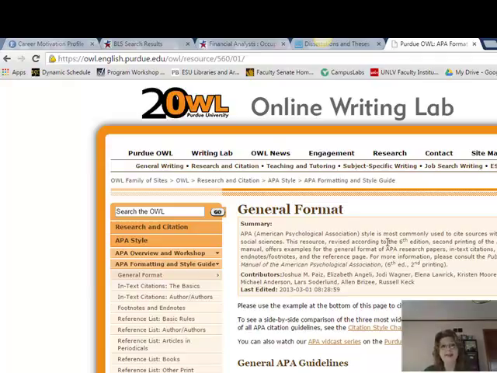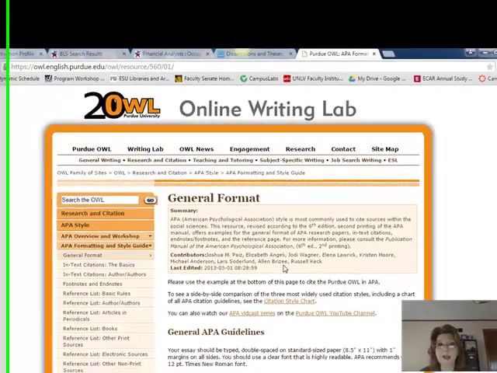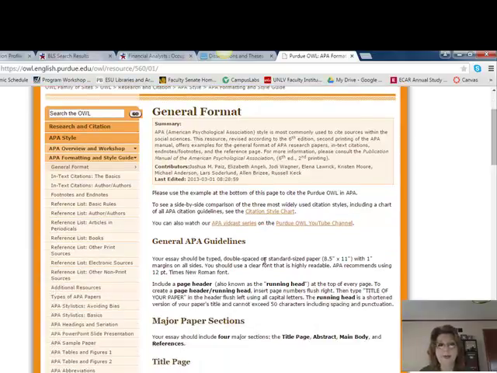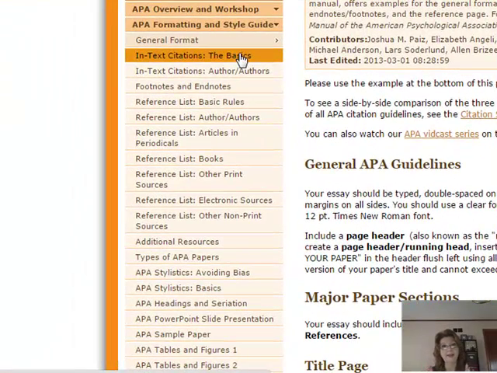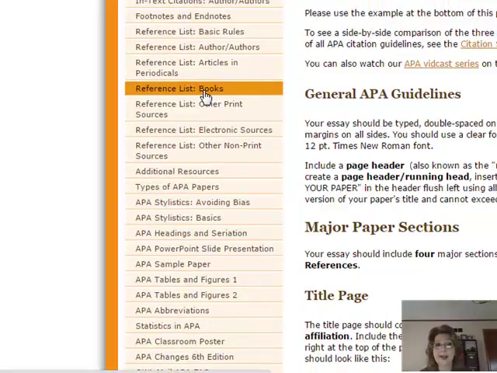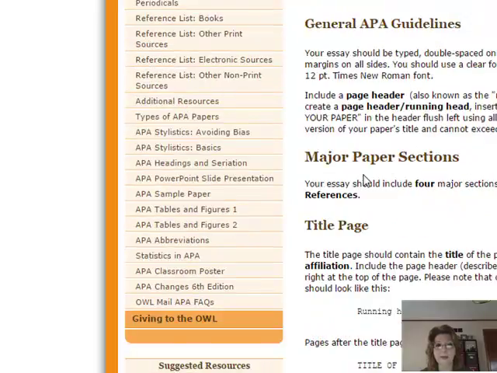Some of you may have used this. I do have the link up here, and I have a guide that I'm going to be creating for your class that will have all this information as well. The OWL at Purdue Online Writing Lab is another good supplementary source for questions that you have about different citation styles. So for example, with APA, this will give you the basics for doing in-text citations, those parenthetical citations that you do within the context of a research paper. It will also show you different ways of citing books, electronic resources, and so forth.